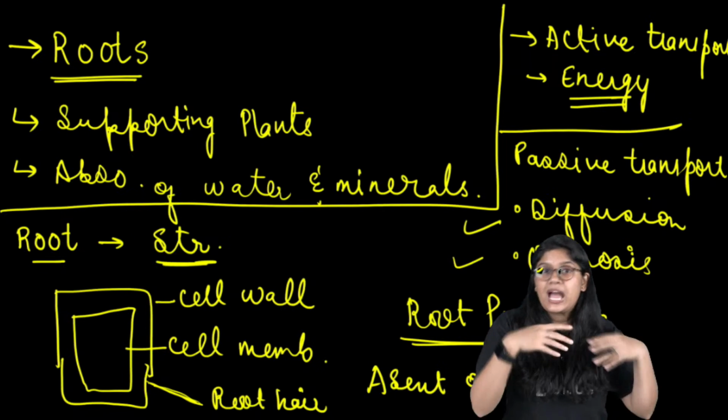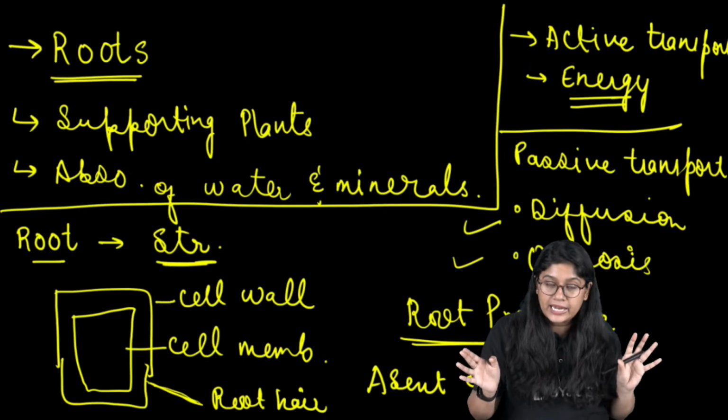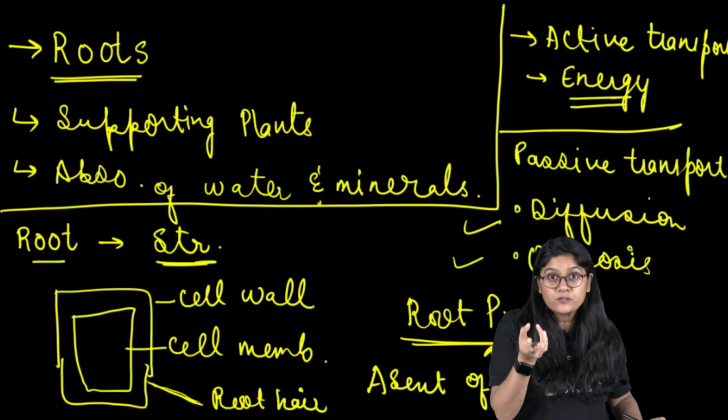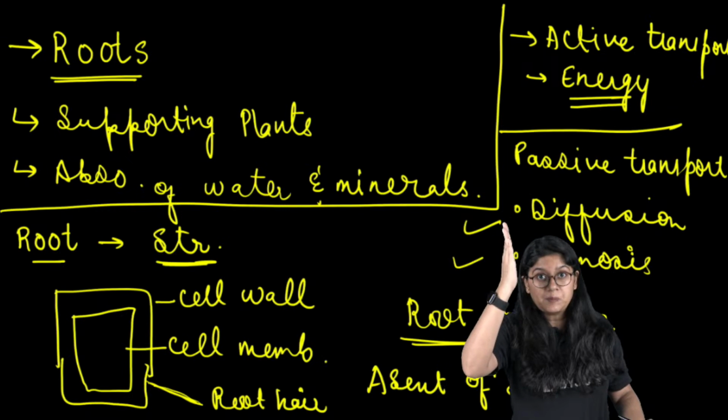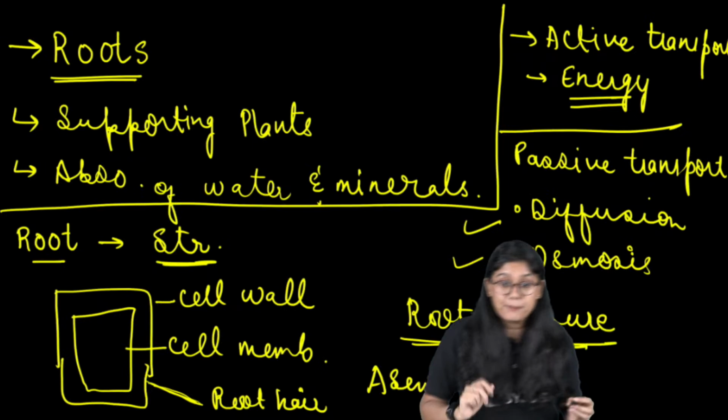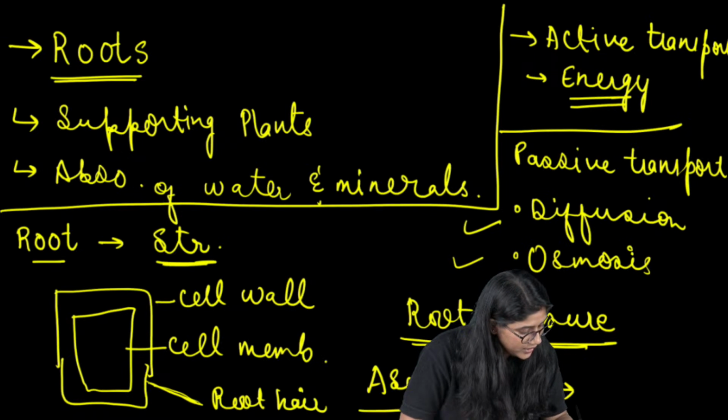What is the cell sap? We have the nutrients, we have the water. The upward movement of the contents of the cells from the root to the different aerial parts of the plant is called ascent of sap. Clear, everyone? The upward movement. We will remember this.